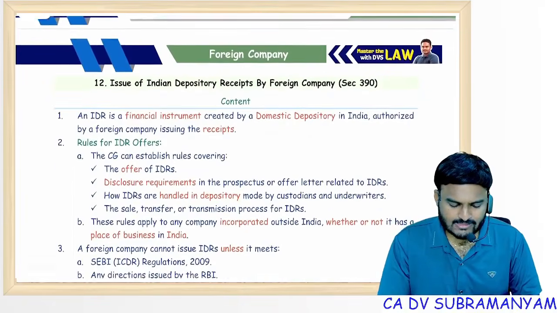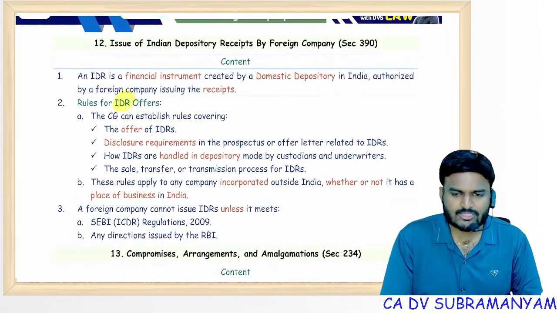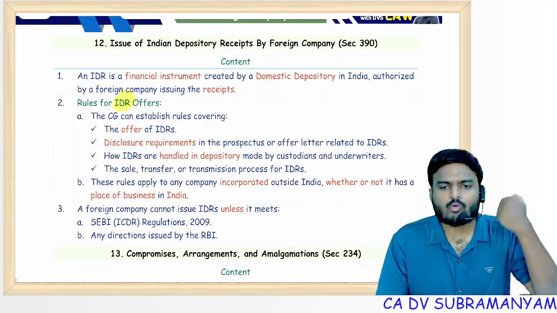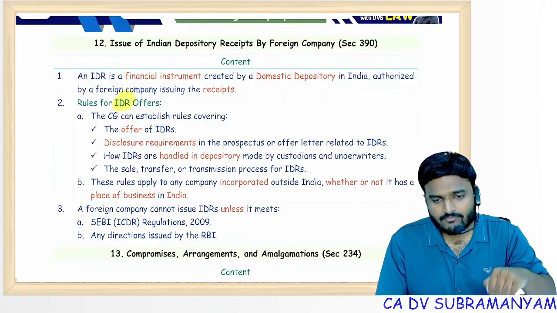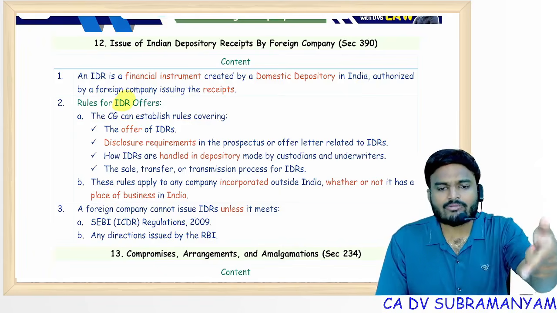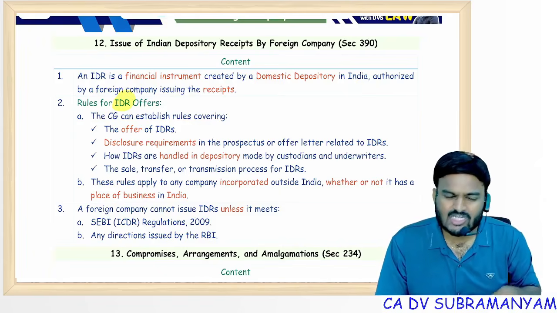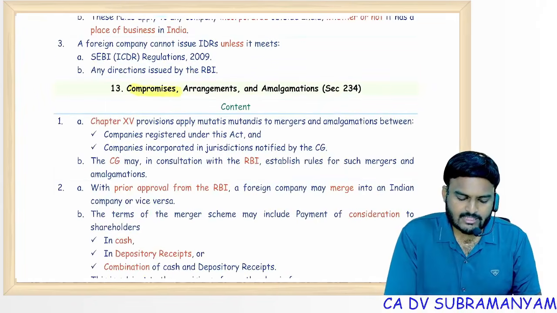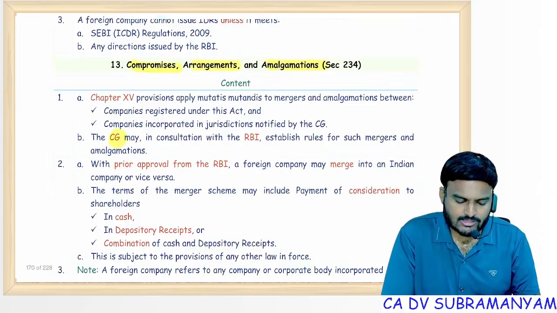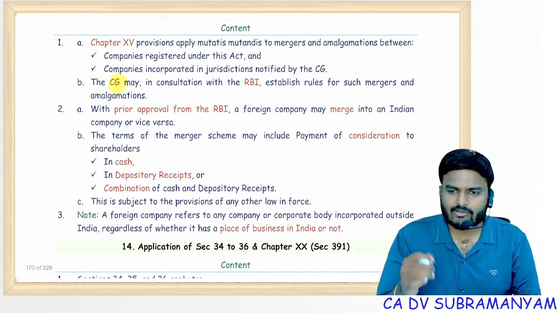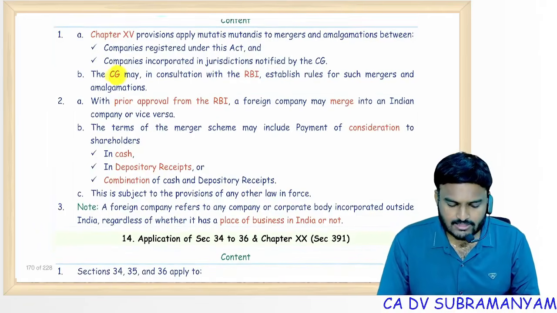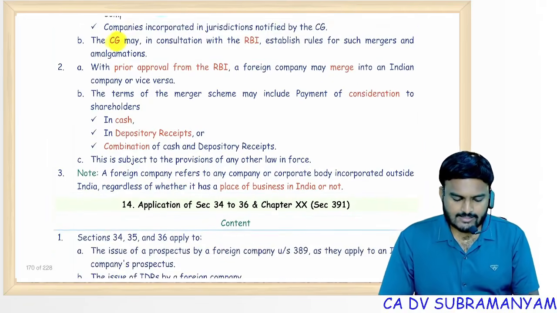All prospectus related provisions. IDRs are similar to GDR. In GDR, the company will enter into an agreement with an overseas depository. Here the foreign company will enter into an agreement with a domestic depository to issue depository receipts in India, IDRs. Compromise, arrangement, amalgamations are subject to CG permission. A foreign company can acquire an Indian company or an Indian company can acquire a foreign company subject to CG rules and regulations.